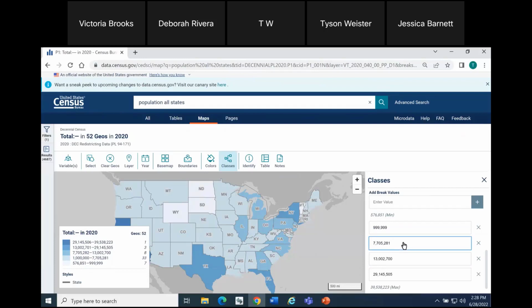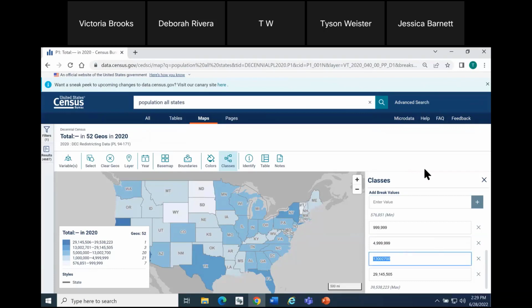So you can go through this process to make as many changes as you want. Here I wanted to look at 1 million to under 5 million, so I'm going to change the second text box to 4,999,999. I'm going to click out of the text box. Notice that my legend updated, and you may be seeing that some colors are starting to change on the map as well as we're going through this in real time.